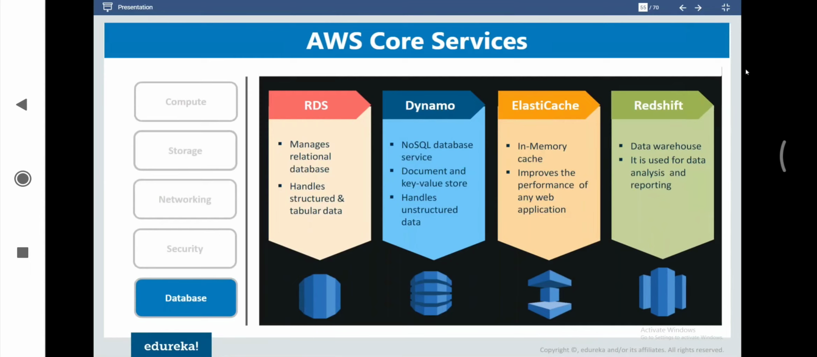Then we have ElastiCache, which is basically an in-memory cache management system through which we can improve performance. You can integrate that with any MySQL application, and then we can improve the performance there. And then we have Redshift. So Redshift is basically our data warehousing service where we can use it for analysis and reporting.